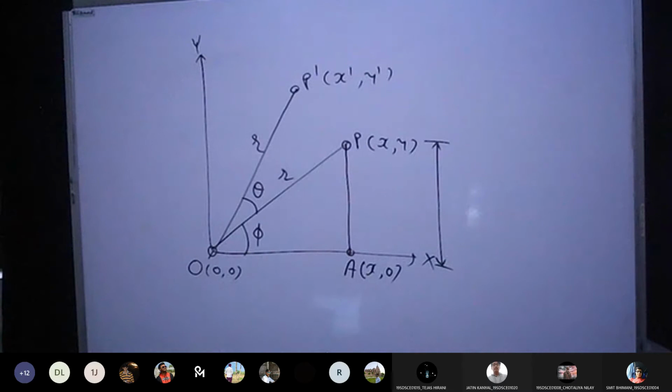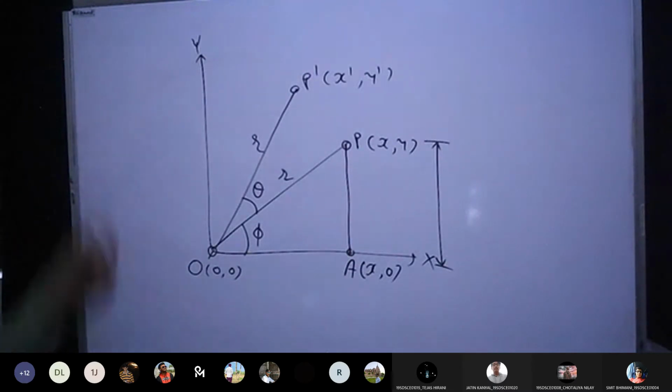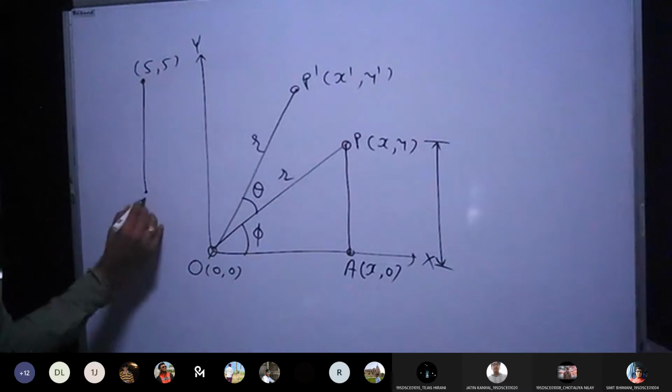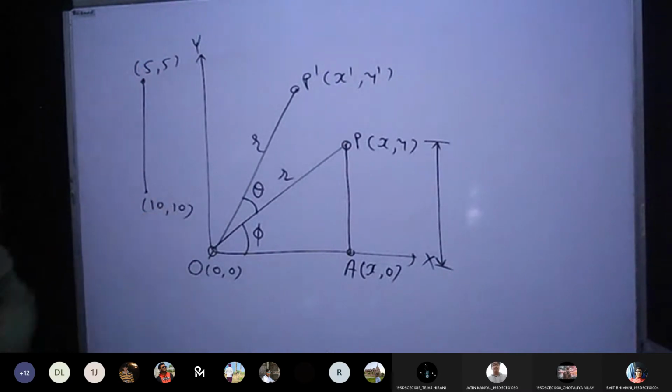See, let me give one more example if you are not able to figure it out. Let's say I'm talking about this point, which is 5, 5 and 10, 10. Can anyone tell me what is the length of this line? Whatever line I have drawn here, the line from 5, 5 to 10, 10, I want the length of this line.